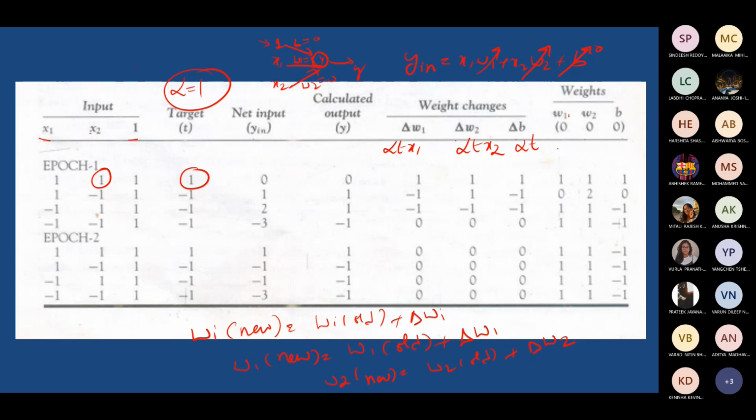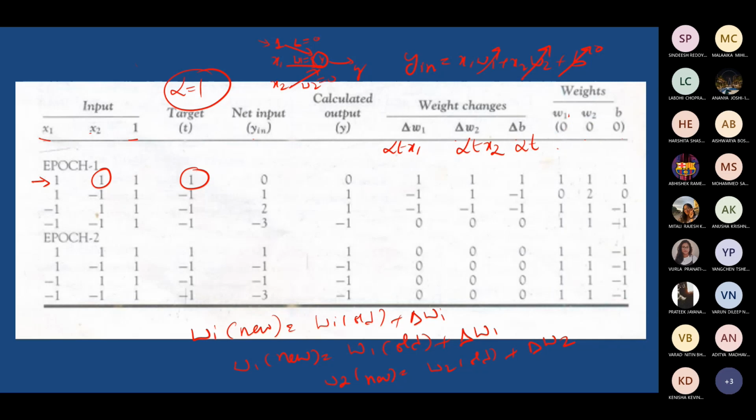So what is W1 old? Can you tell me, during the first training data which I am trying to use here, the first row with which I am calculating now? What is W1 old for the first row of calculation, which is nothing but the initial value, right?